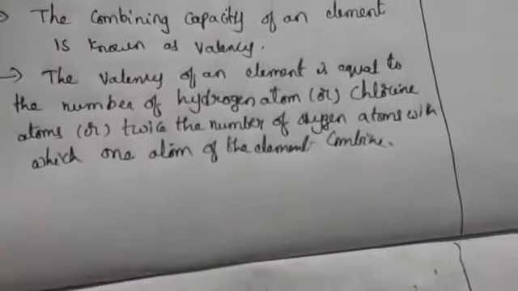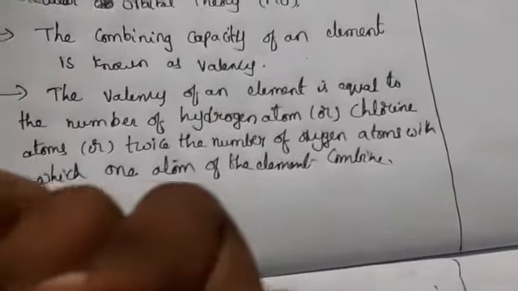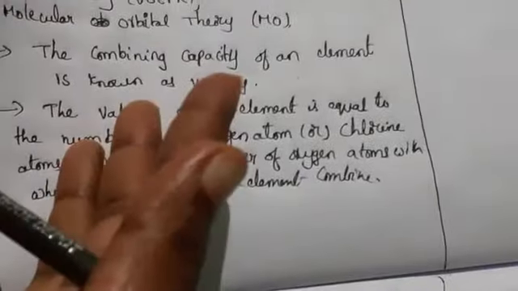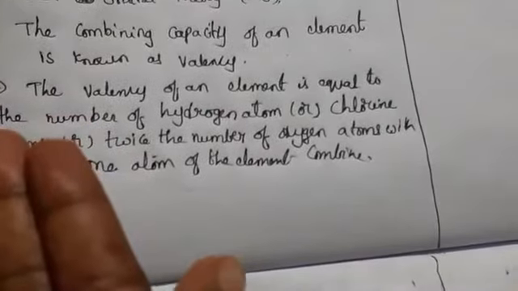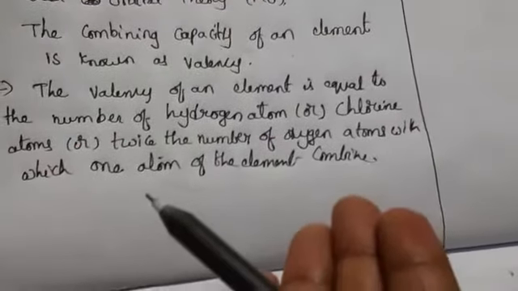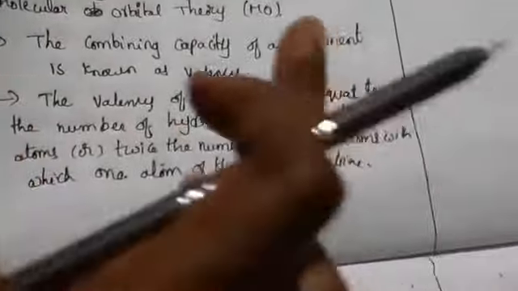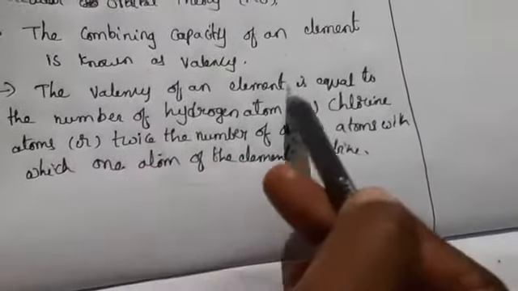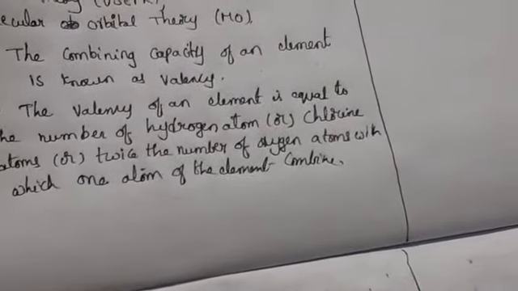So generally, the combining capacity of an element is known as valency. If you take hydrogen, we have atomic number 1, so the electronic configuration is 1s1. If you take chlorine, the atomic number is 17, so the electronic configuration is 1s2, 2s2, 2p6, 3s2, 3p5. The valency of an element is equal to the number of hydrogen atoms or chlorine atoms or twice the number of oxygen atoms.